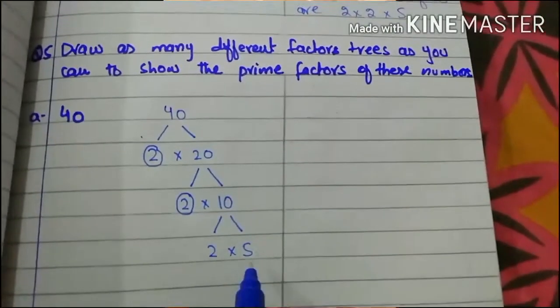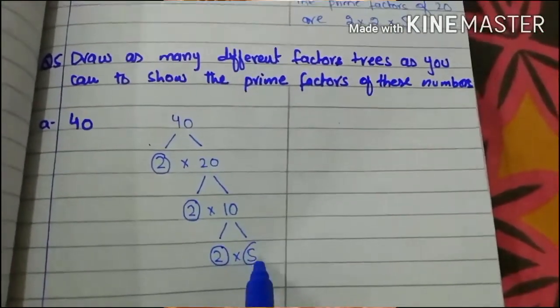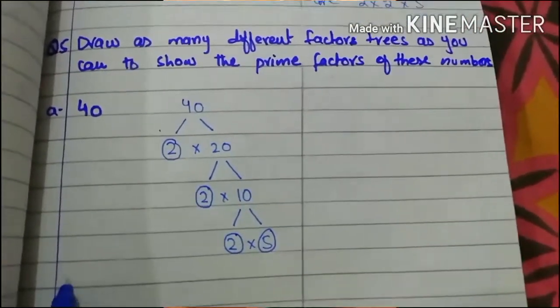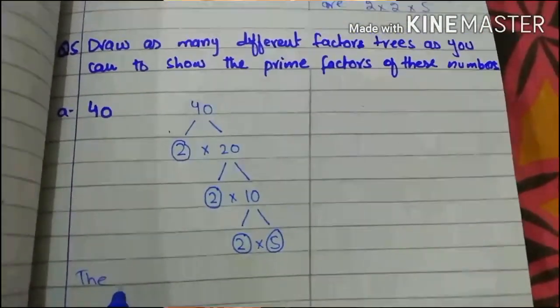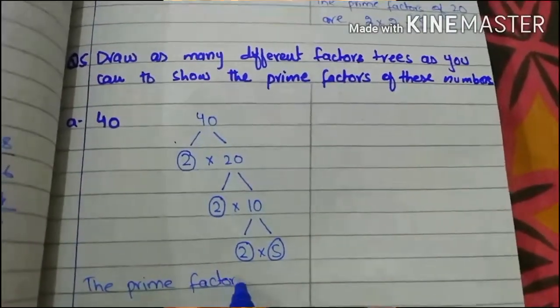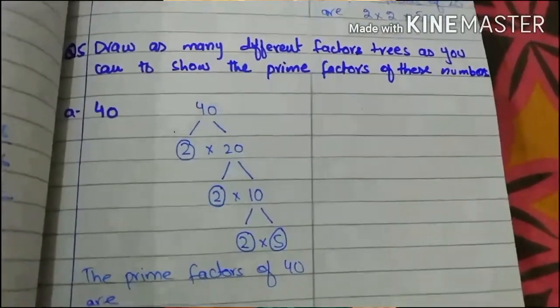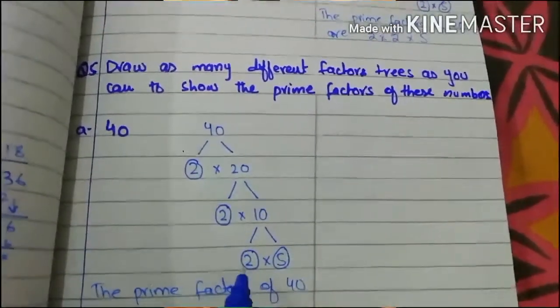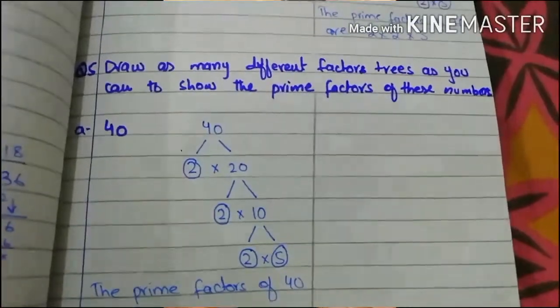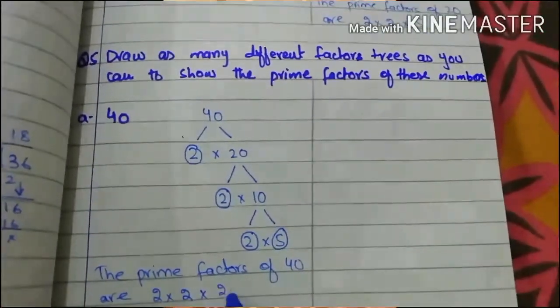Now 2 and 5 both are prime numbers, so circle it. So the prime factors of 40 are 2 into 2 into 2 into 5.